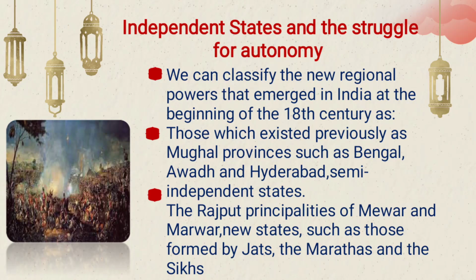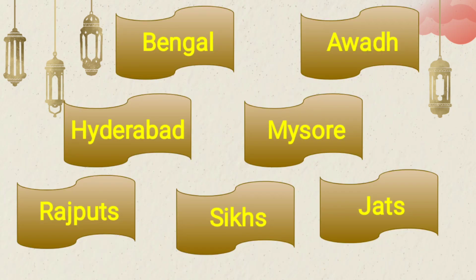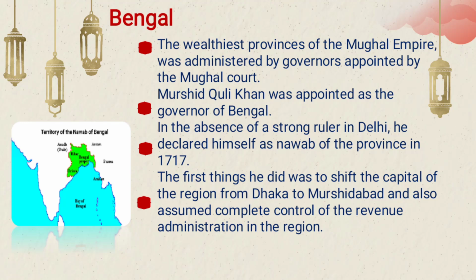We can classify the new political powers of the 18th century based on independent and semi-independent states, like Rajputs and Jats, so that we can differentiate them easily. Let's start with the main ones: Bengal, Hyderabad, Sikhs, Mysore, Jats, Rajputs, Awadh. These are the main semi-independent and independent states during the medieval period.